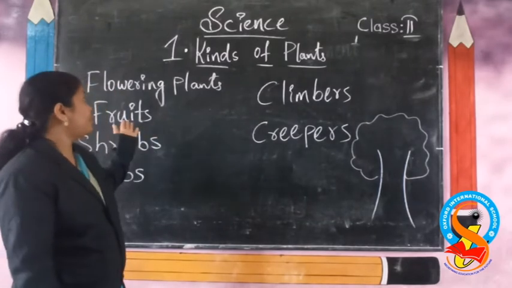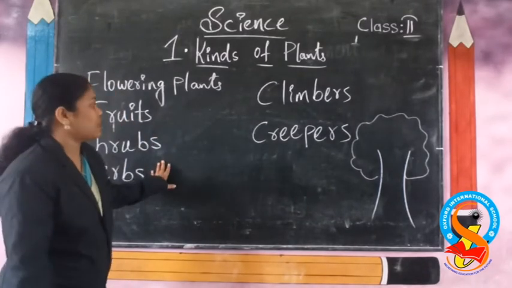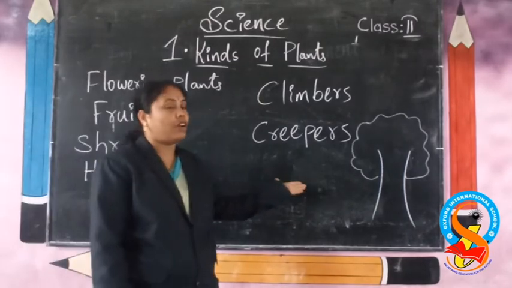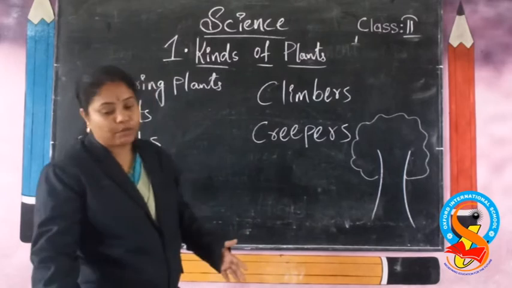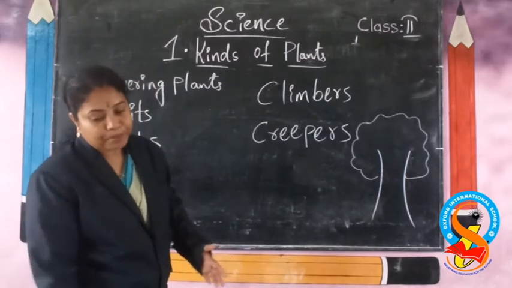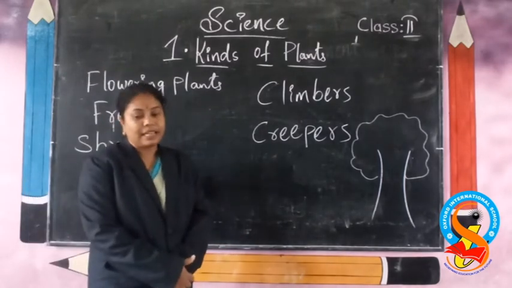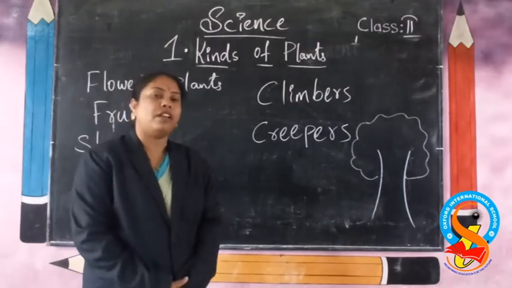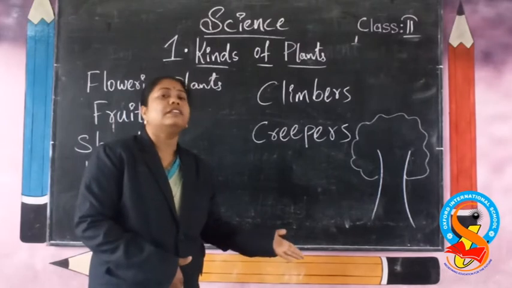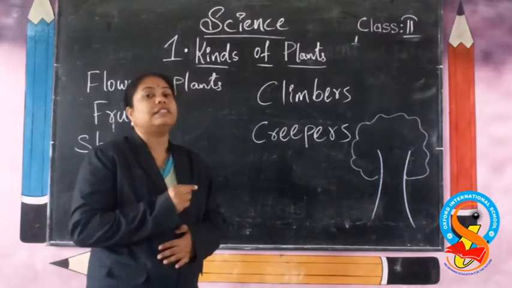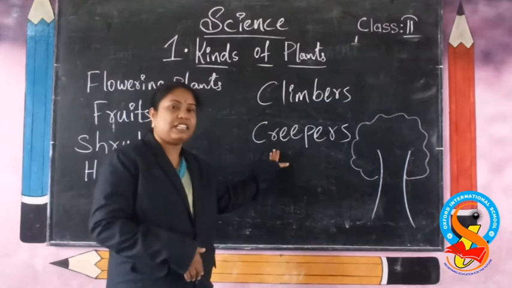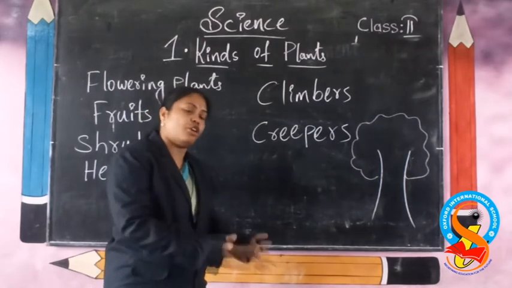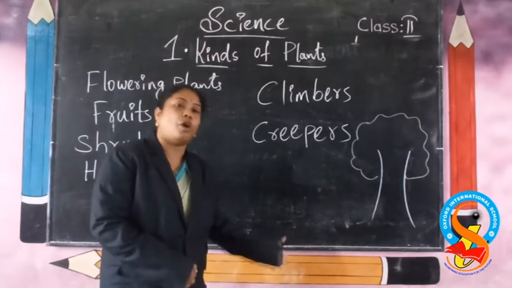We are discussing different types of plants. Some plants are small. Some plants are big. Big plants are called trees. Some plants stand erect and some will fall down. Why? Their stems will be weak. They are called creepers. They fall on the ground. They crawl on the ground only.